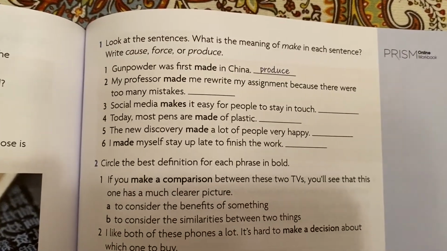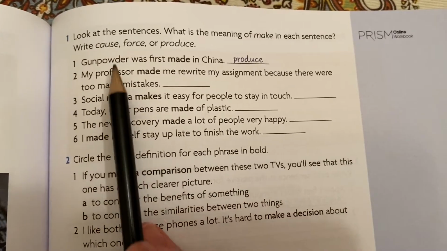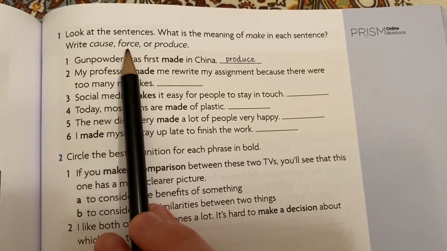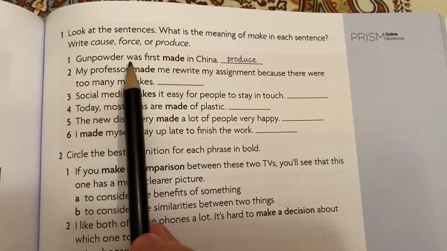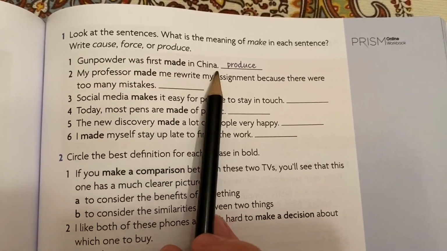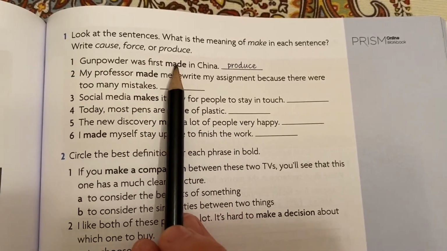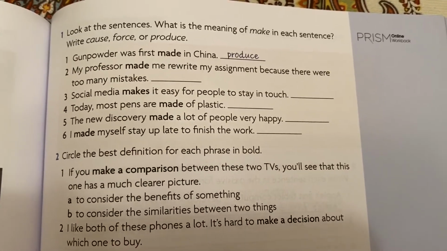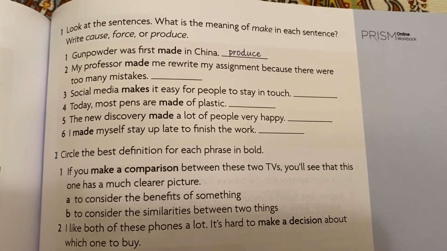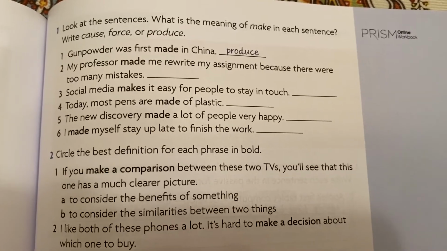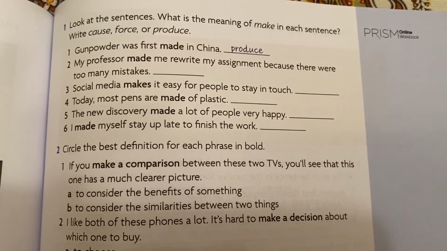Look at the sentences. What is the meaning of make in each sentence? You are either going to write cause, force, or produce. For number 1, gunpowder was first made in China. Gunpowder was first produced in China. So you write produce. Take a look at 2 through 6, read the sentence, and then try it on your own. Pause the video now and only unpause when you are ready to check your answers.